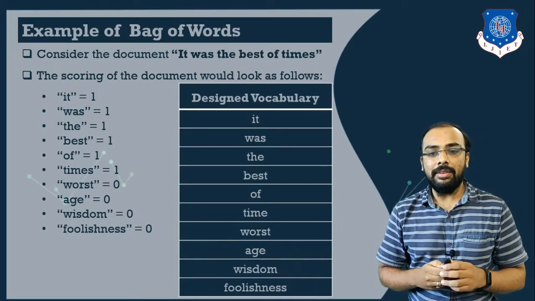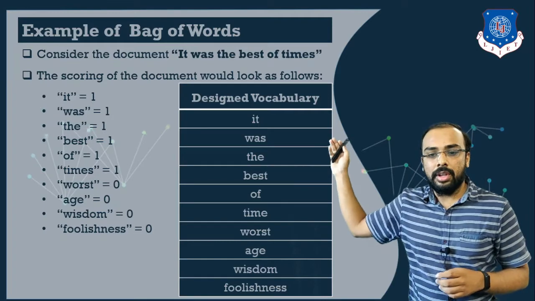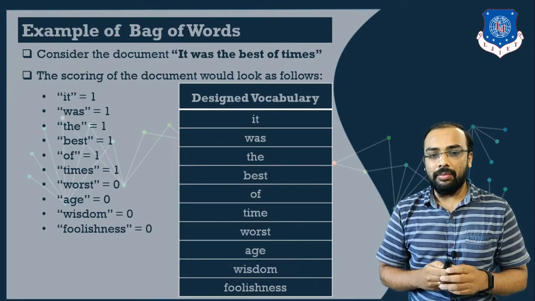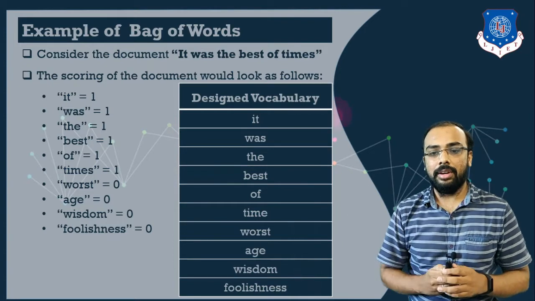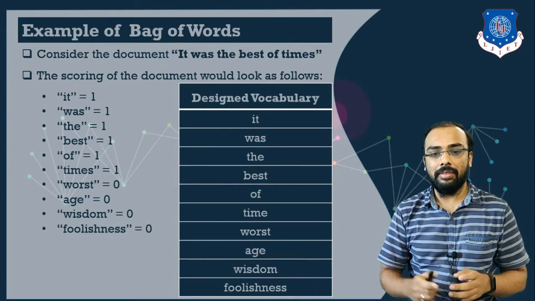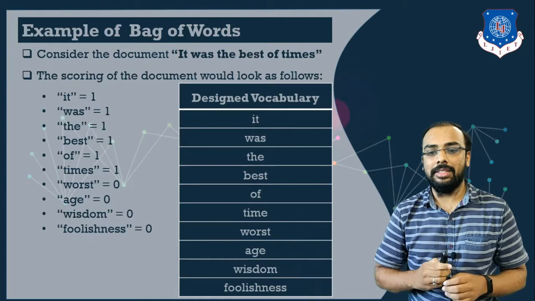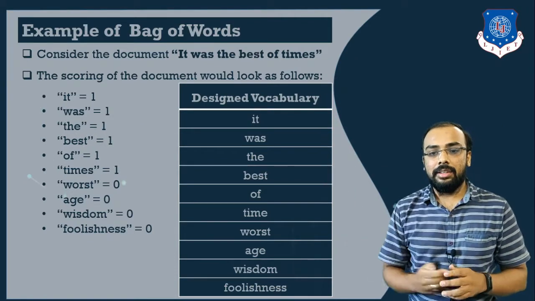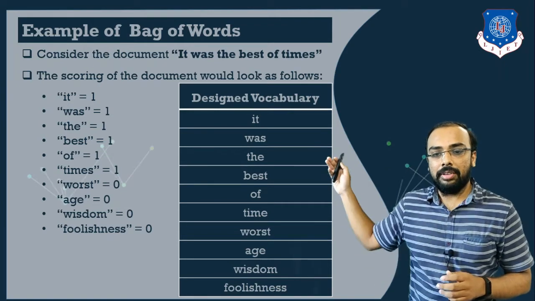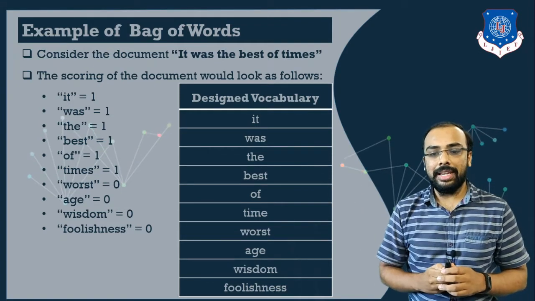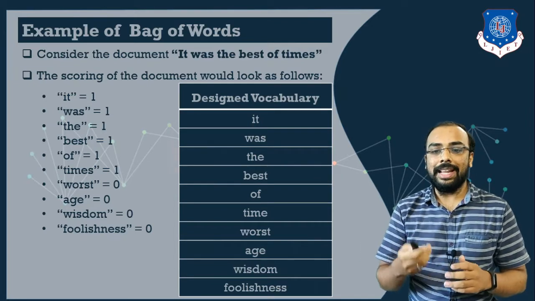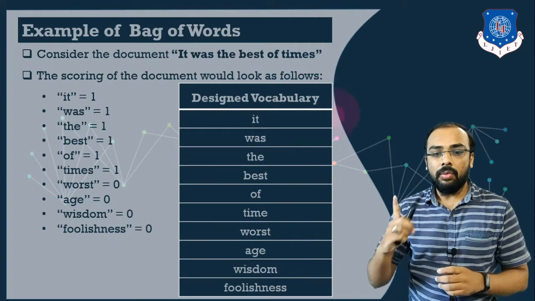Now the second word is was. Again compare it with your designed vocabulary. You can see was is also present in our designed vocabulary. So again we will assign it the value 1. The third word you can see here is the. Again compare it with your designed vocabulary. We can see the is present, so we will assign it the value 1.